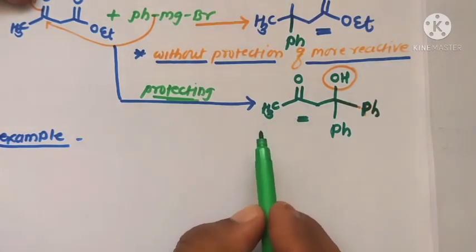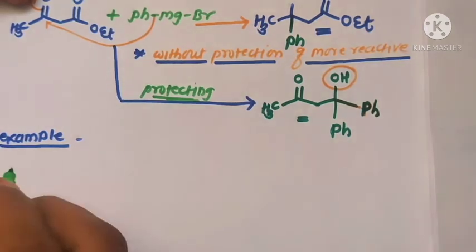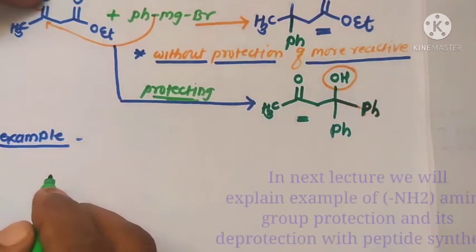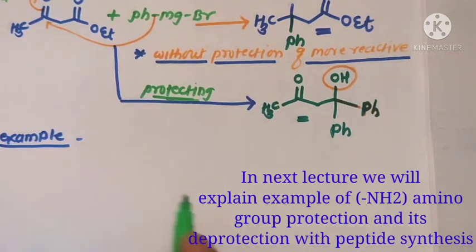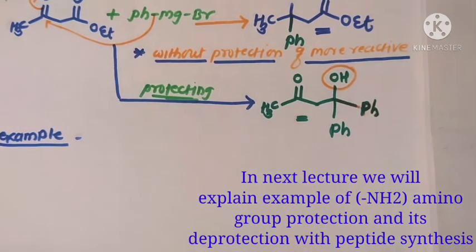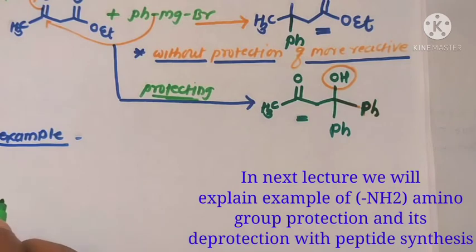Therefore, in the protection and deprotection of the molecules, here these are the carbonyl groups, and the carbonyl group can be protected by using 1,2-diols. Here the synthesis of these molecules, tertiary alcohols, can be achieved by protecting more reactive functional groups. Therefore, in this synthesis there are two extra steps in the molecule conversion.